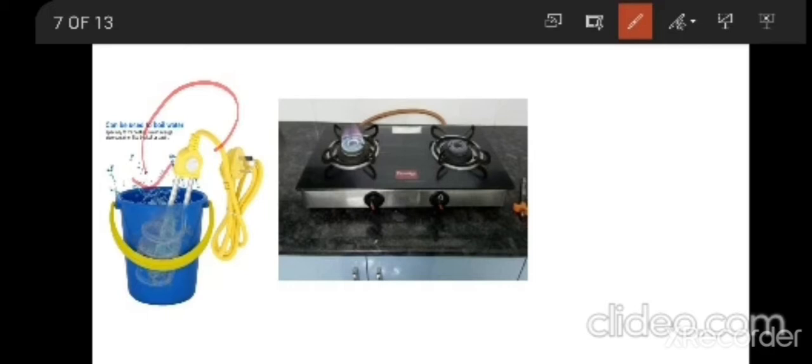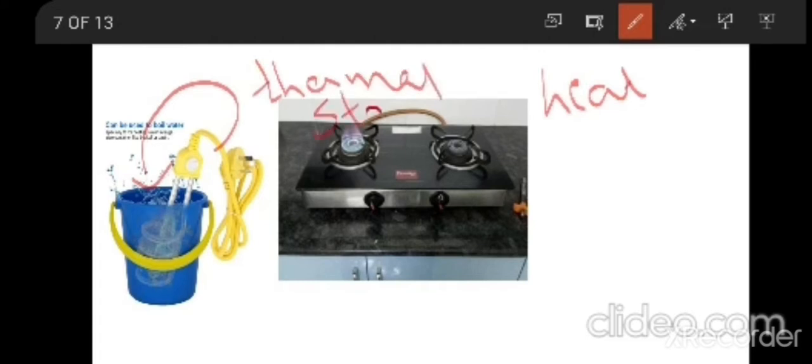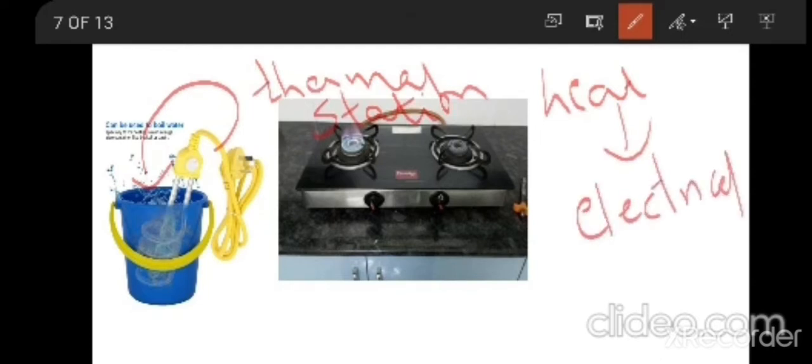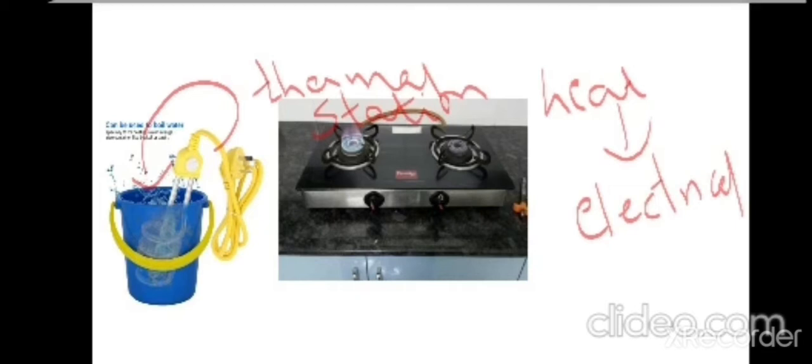And also in turbines, in thermal power stations, heat energy will be converted into electrical energy. In thermal power stations, you can convert heat energy into electrical energy. So like this, one form of energy can be converted into another energy. So this is about conversions of energy.